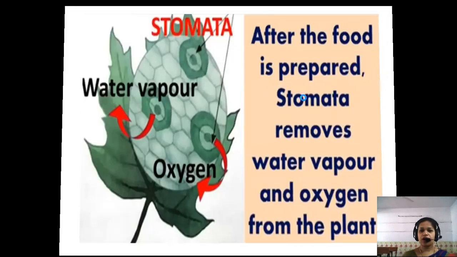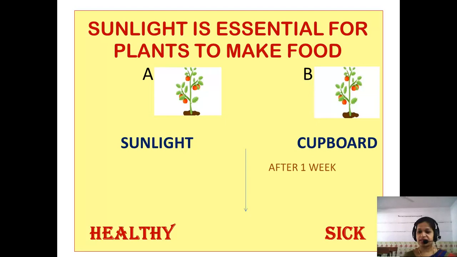Now we all know that sunlight is essential for plants to make food. For this we can have an activity in which we have taken two potted plants, plant A and plant B. Both are healthy plants.